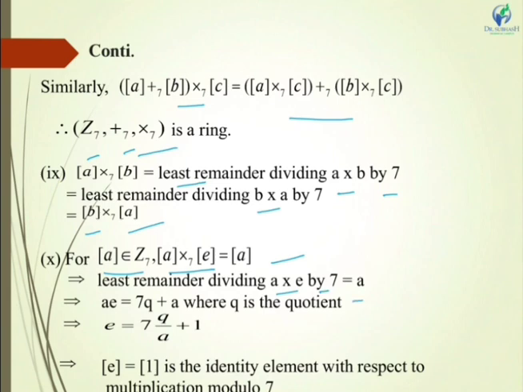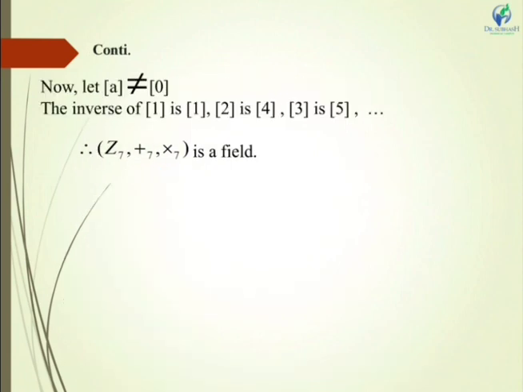This will be equal to the least remainder on dividing A cross E by 7, which will equal A. So this can be written as AE equal to 7Q plus A, where Q is the quotient. So E equal to, taking A to the other side, E equal to 7 into Q by A plus 1. Here you can see that 1 is the remainder, so E is the identity element. So E equal to 1 is the identity element with respect to multiplication modulo 7.